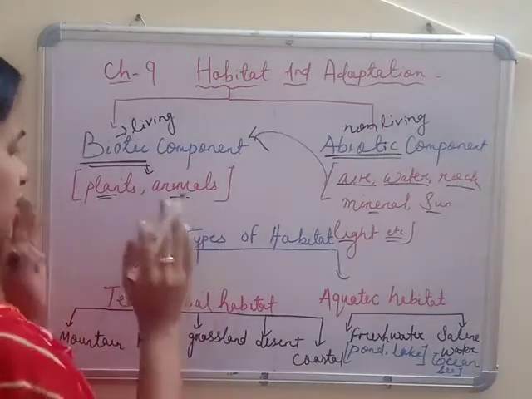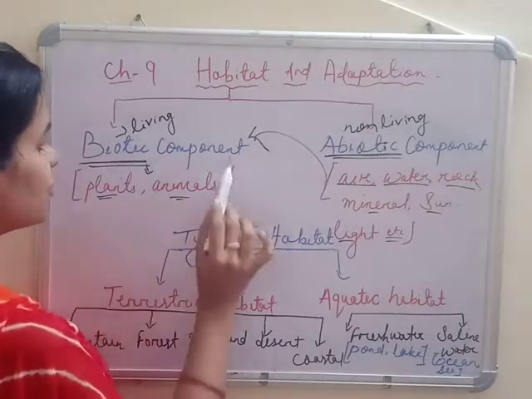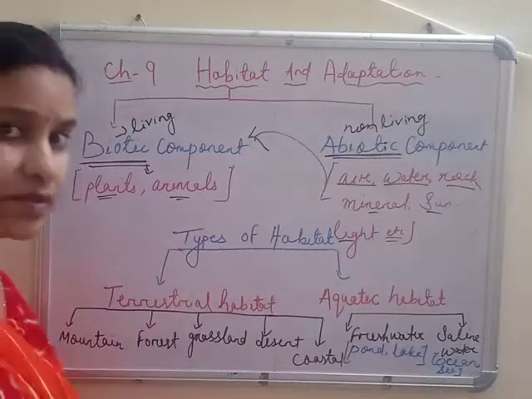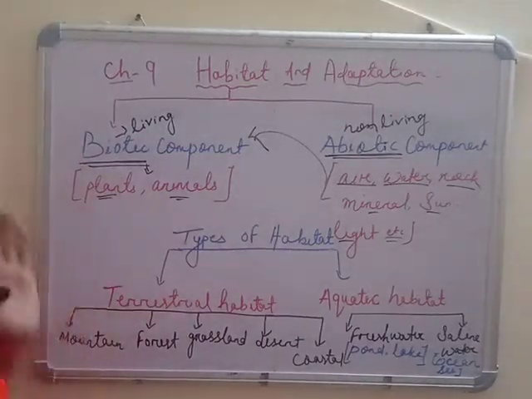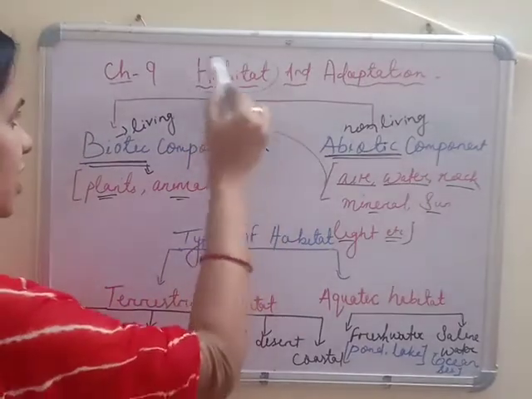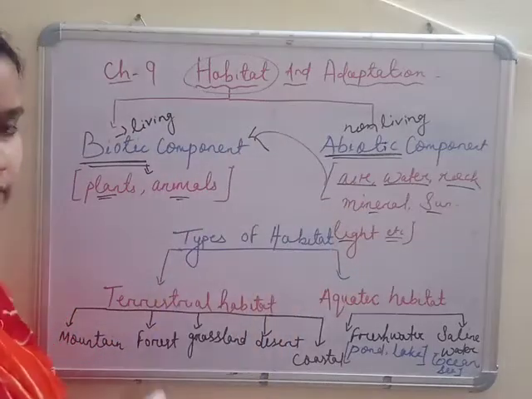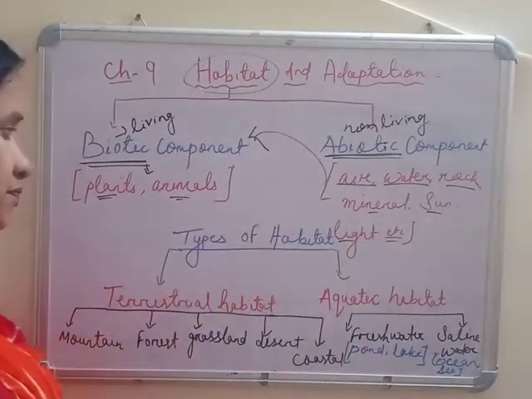Okay. And what is biotic? It is a combination of the living organism, that is your plants and animals. So clear? So एक habitat में आपको ये दो component देखने को मिलेंगे, biotic and abiotic.